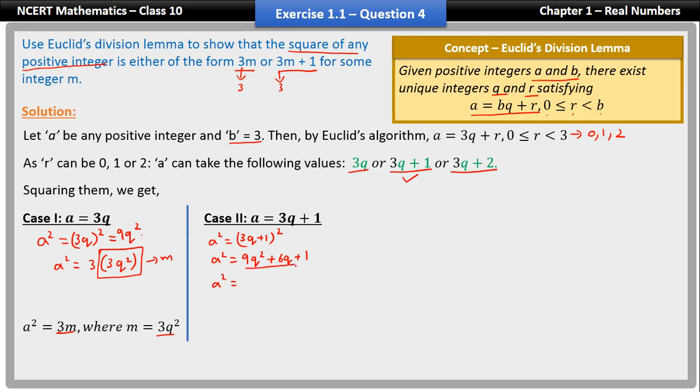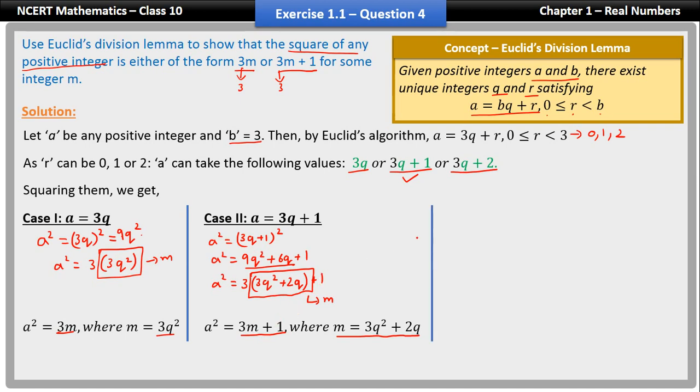If I take 3 common from these two terms, it becomes 3 into 3q square plus 2q. Plus 1 remains as it is. Now in place of this 3q square plus 2q, if I take this as some positive integer m, then a square will be of the form 3m plus 1. So if I take 3q square plus 2q to be m, then a square will be 3m plus 1 form. So we are done with case number 2.